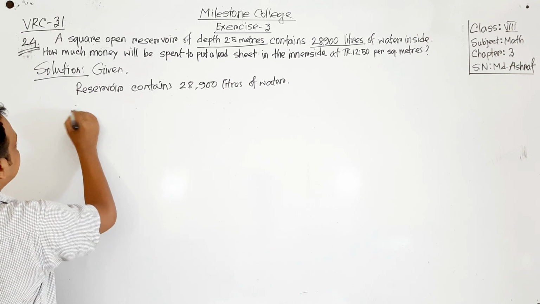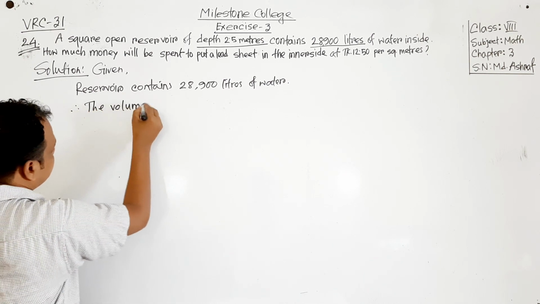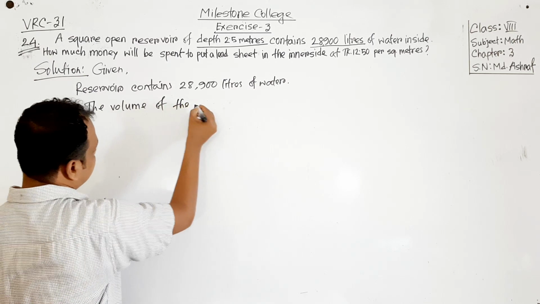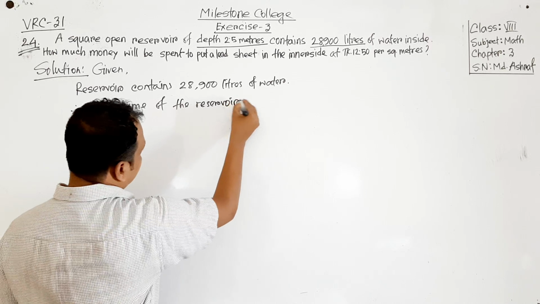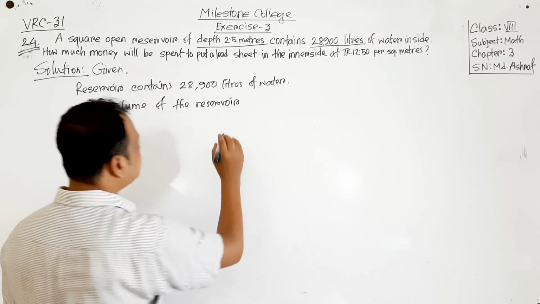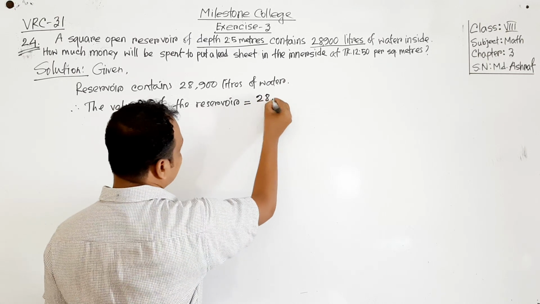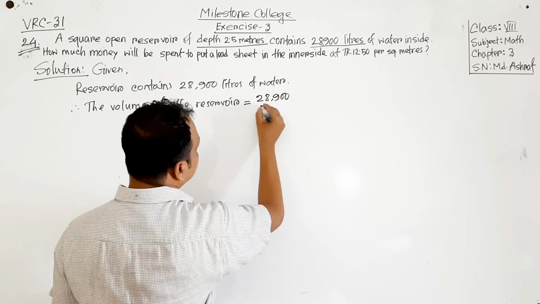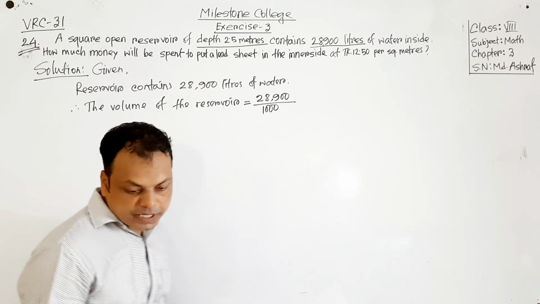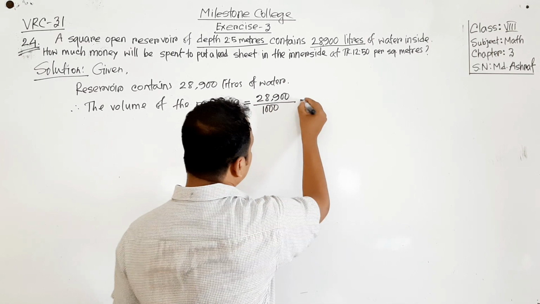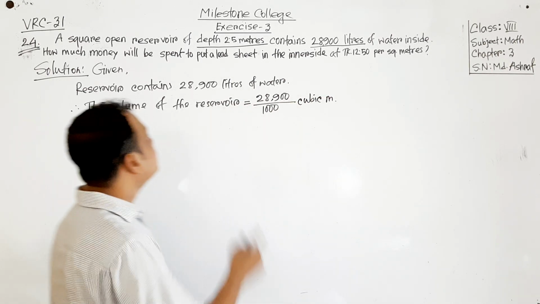Therefore, the volume of the reservoir equals 28,900 divided by 1000 cubic meters.